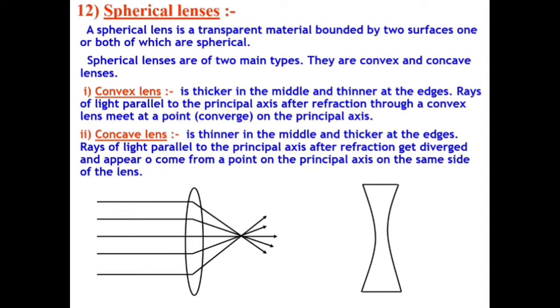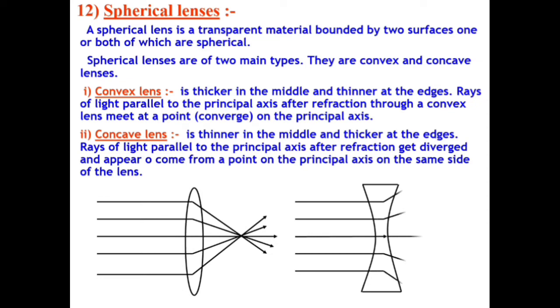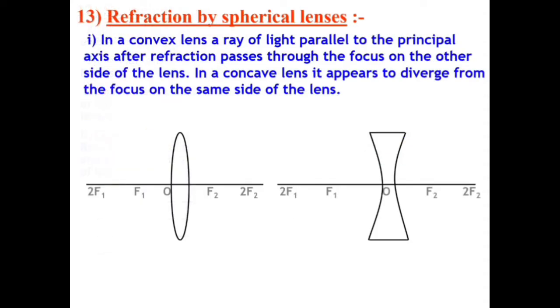Concave lens is thinner in the middle and thicker at the edges. Rays of light parallel to the principal axis after refraction get diverged and appear to come from a point on the principal axis on the same side of the lens. Refraction by spherical lenses.